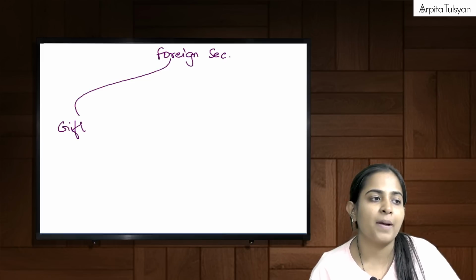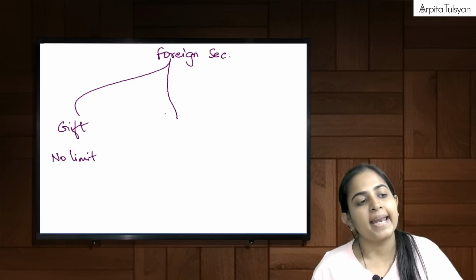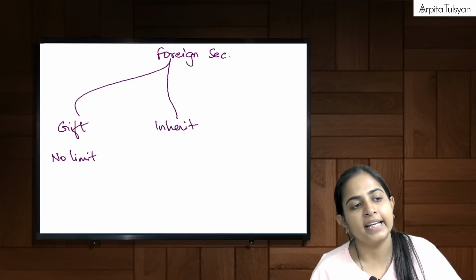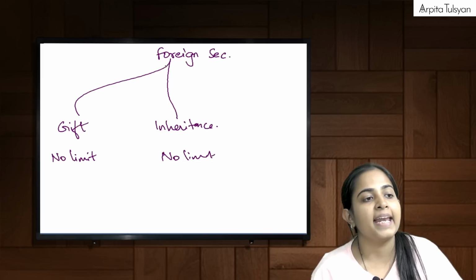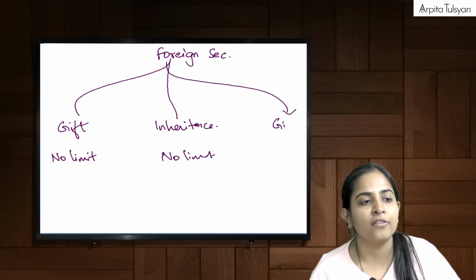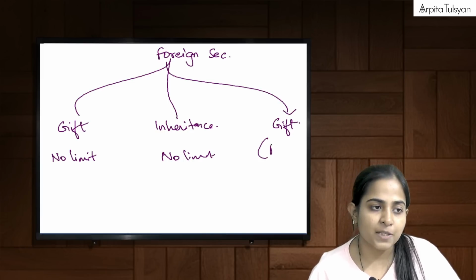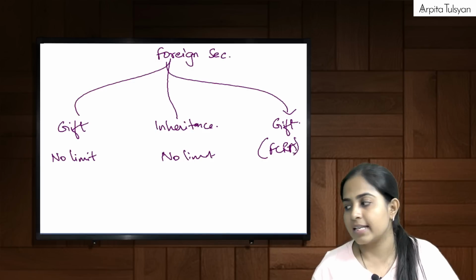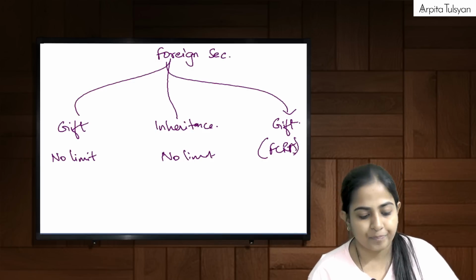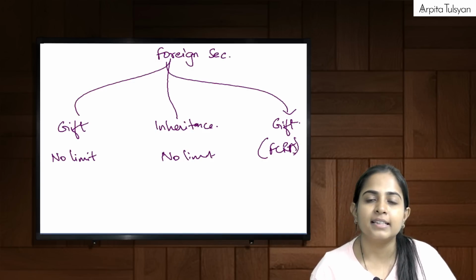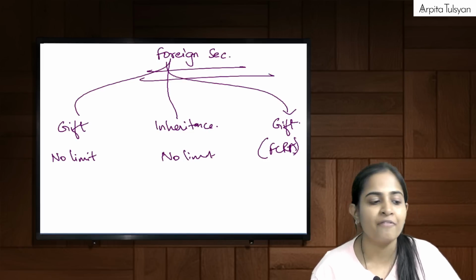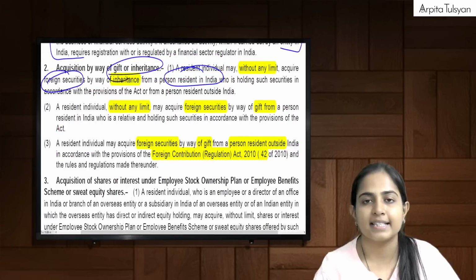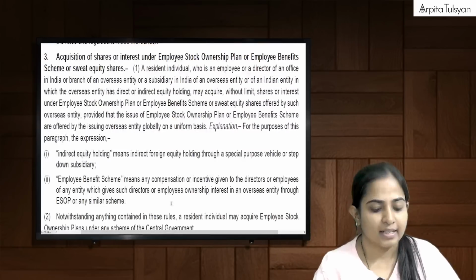Gift, no limit. Inheritance from a PRI, no limit. Gift as per FCRA, yes, no problem. Are you clear with this? This is specifically for foreign securities by way of gift or inheritance. Yes.